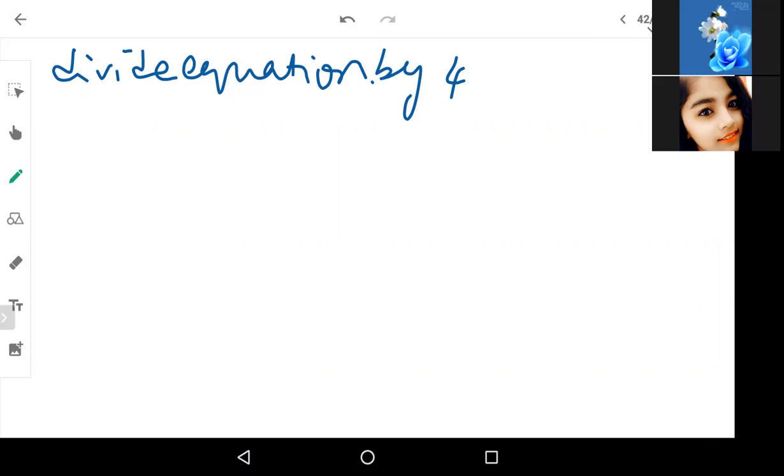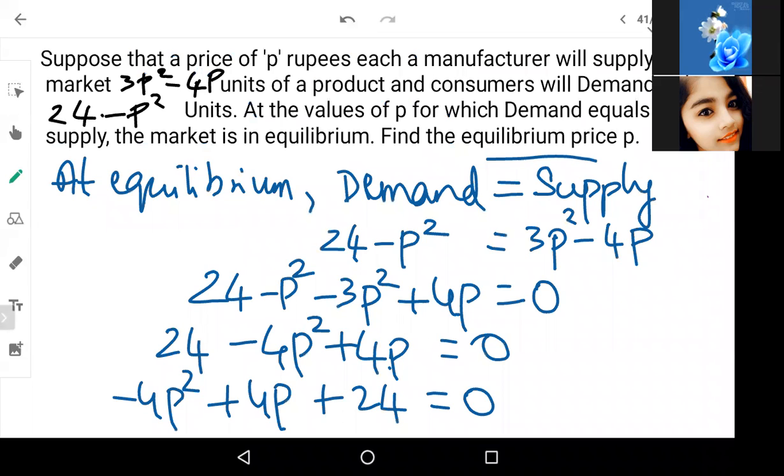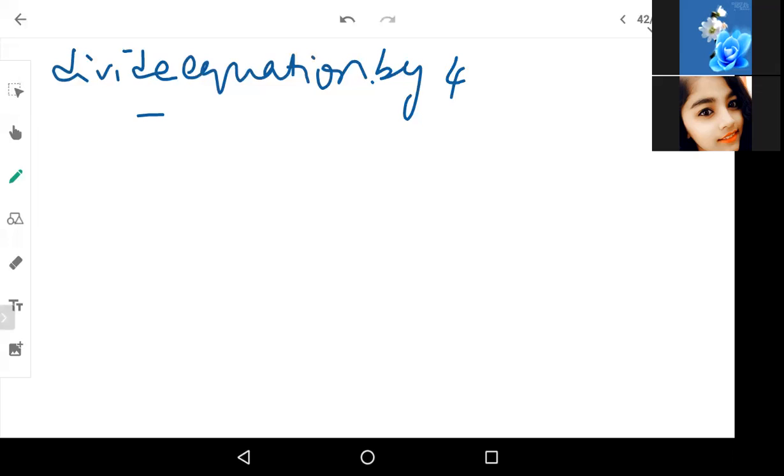First, we will divide it by 4 so that we get the value. So I'll get minus p square, then plus p, and then plus 6 is equal to 0.